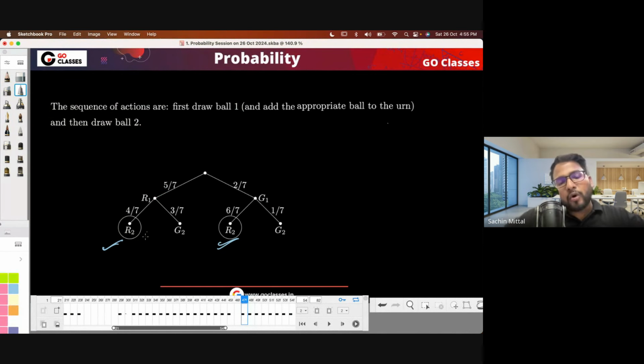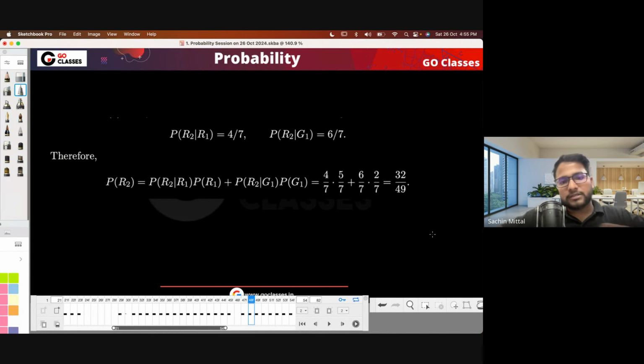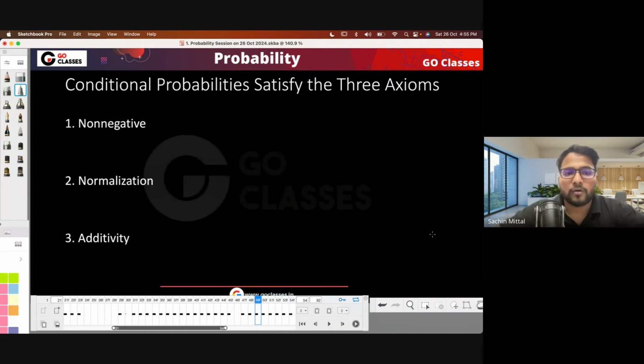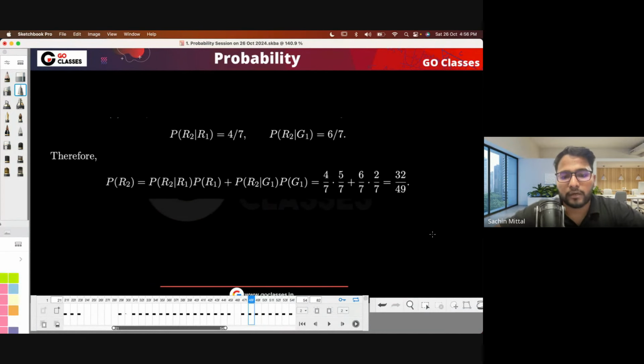So your node of interest is this. Now what you can do is multiply all of these probabilities along the path and then sum them up, right? So the answer will be something like this. Were you able to find the answer? Okay, great. Asif is saying that he got the correct answer. Now I hope you understood what the tree diagram is, right? Now we will be solving many questions based on the tree diagram.